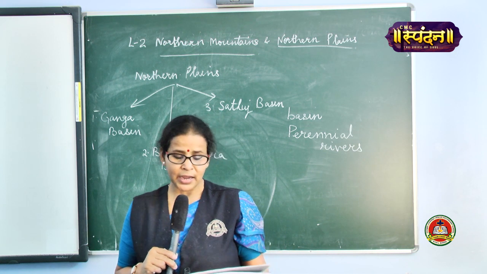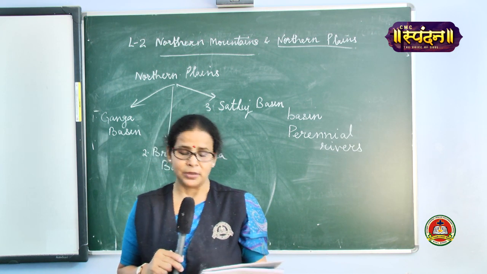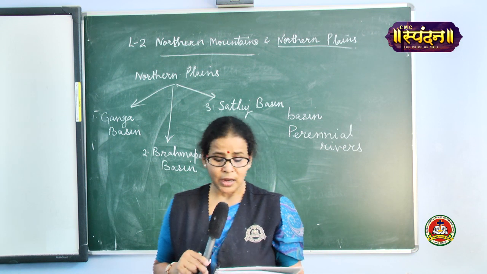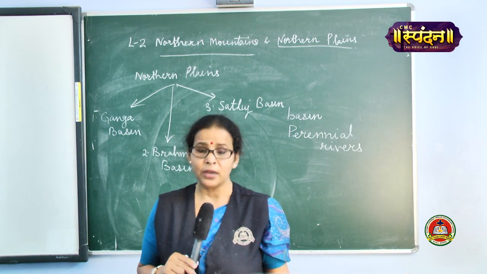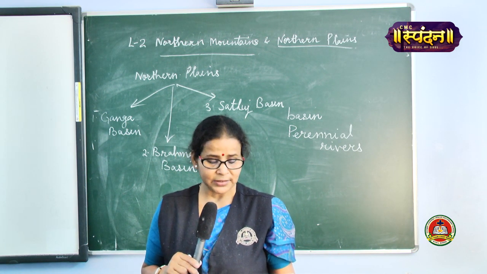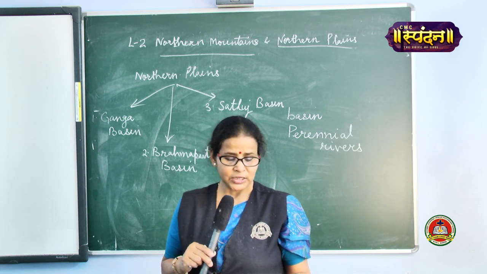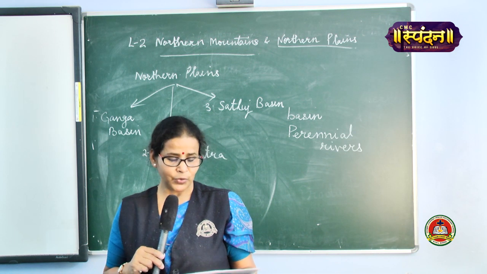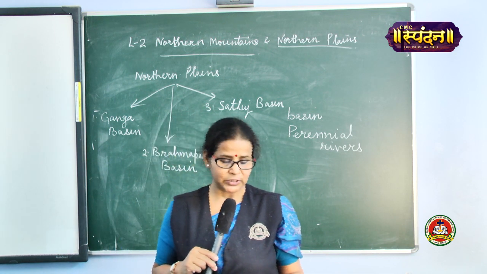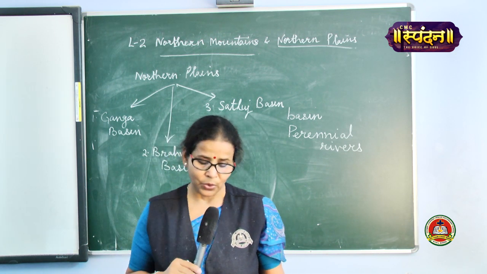On the right hand side you can see the activity in your book: name the important cities that are located in Ganga basin. So what is the answer? The answer is Rishikesh, Haridwar, Delhi, Agra, Kanpur, Allahabad, Ayodhya, Patna, Varanasi and Kolkata.